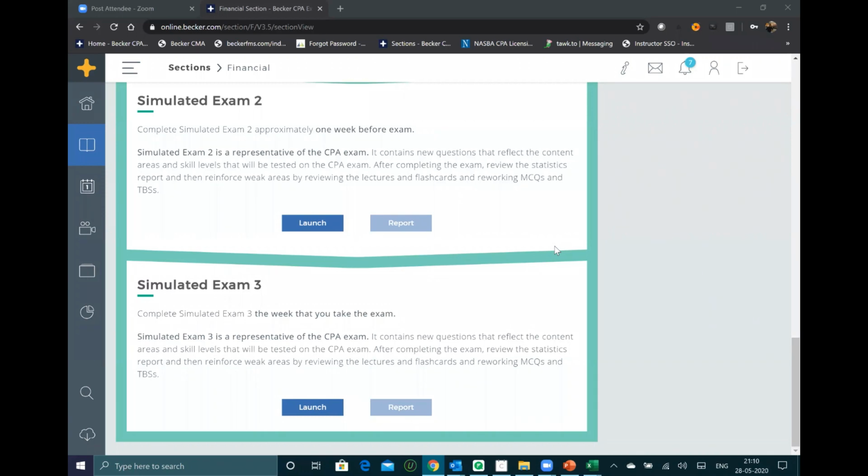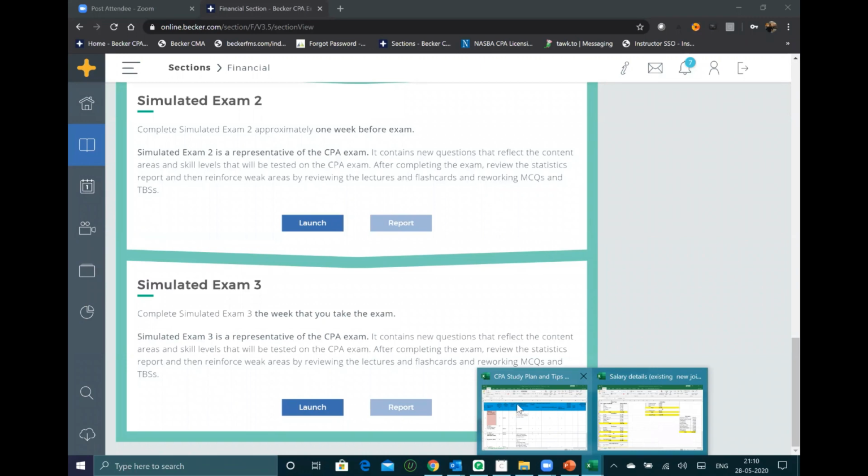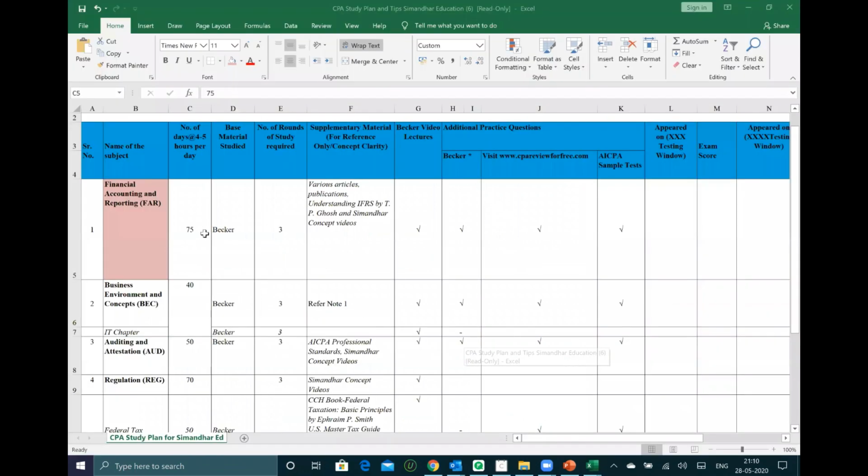Okay? So again, should we do a mock test in those 20 days before the exam or during initial preparation? I have recommended FAR as 3 studies are required. That means you need to do 3 revisions of FAR. So in the second or third revision, Radhika, you can do at least 1 or 2 mock tests, and in the last 20 days, 1 mock test. So that's how you can do it. Clear?